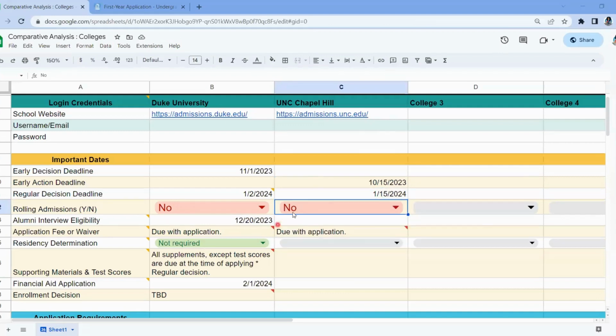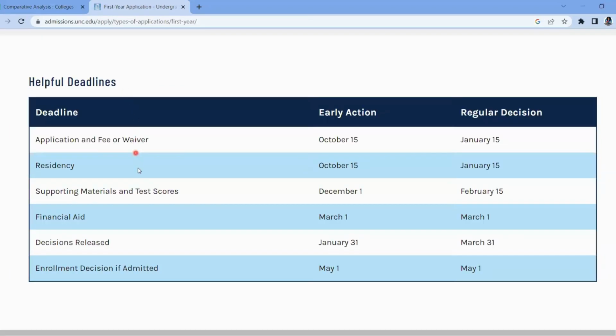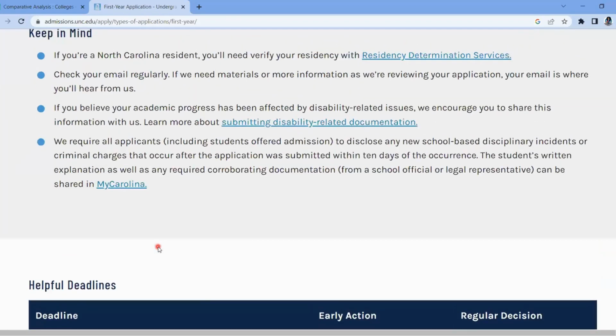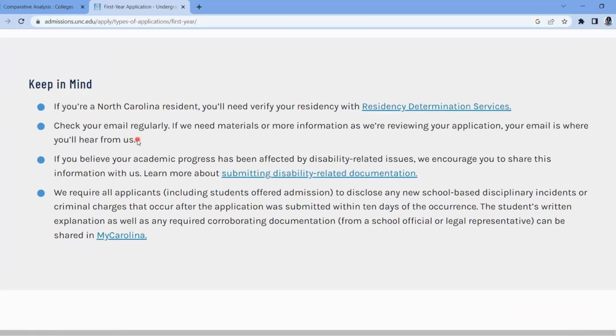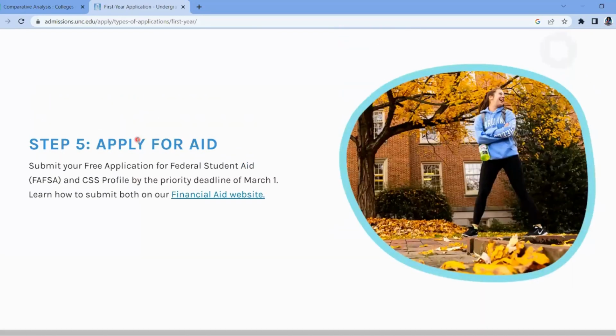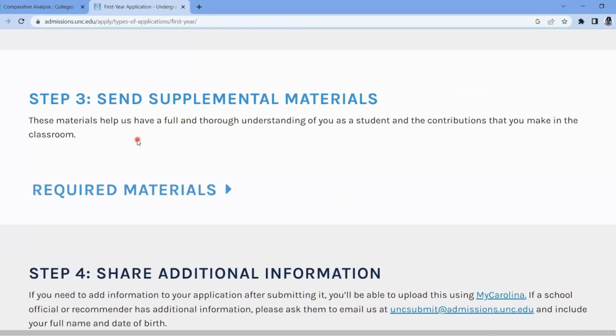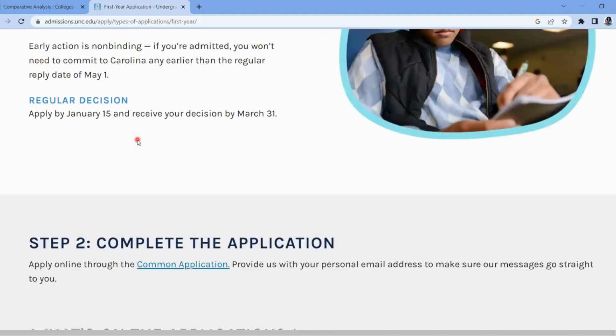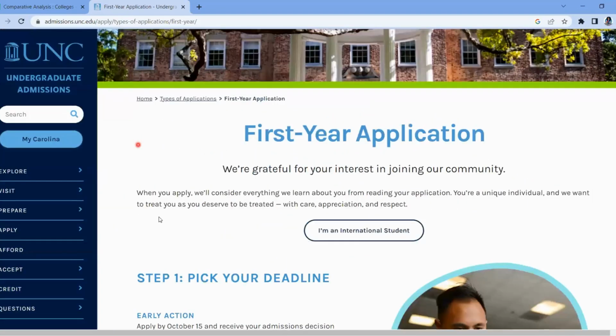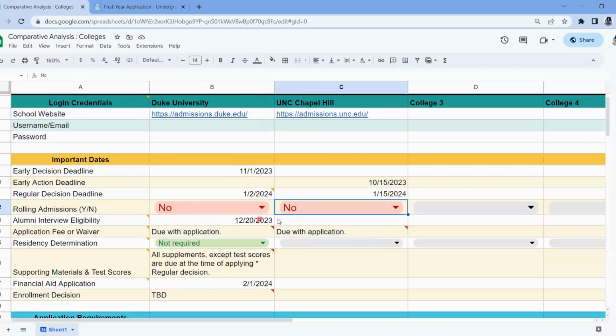All right. Next up, I want to see if they have any special dates regarding alumni interviews. I'm going to go back to the first year application. I don't see anything about alumni interviews. Let's see. Keep in mind, that's applying for aid, additional information. Okay, so I don't see any special dates or deadlines about alumni interviews. They may also have an alumni interview process, but there isn't a special priority deadline listed.